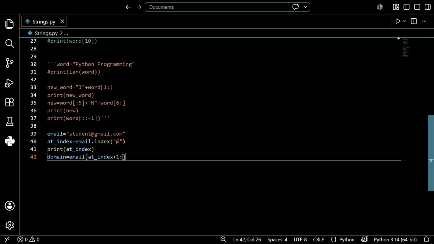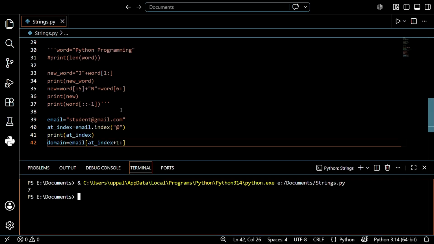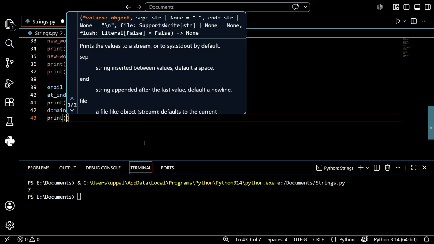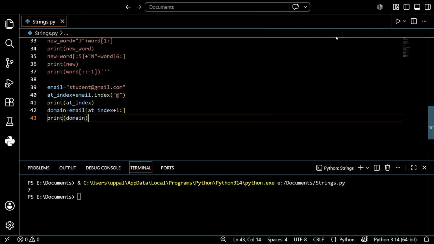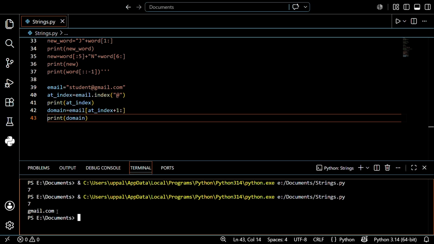Save this and run it. Sorry, I forgot to print the domain. Print of domain, right? Save and run again. See, it printed the domain.